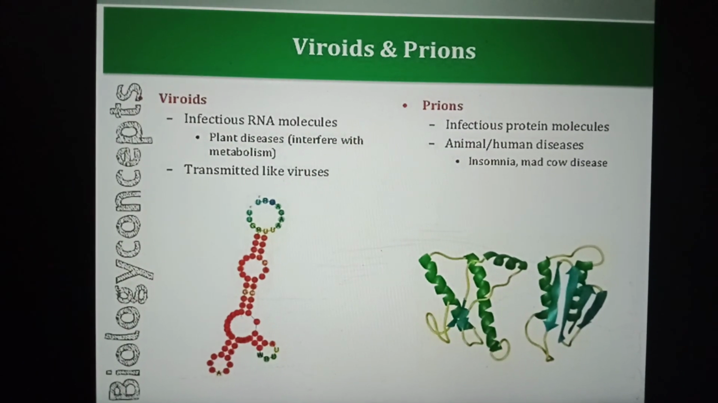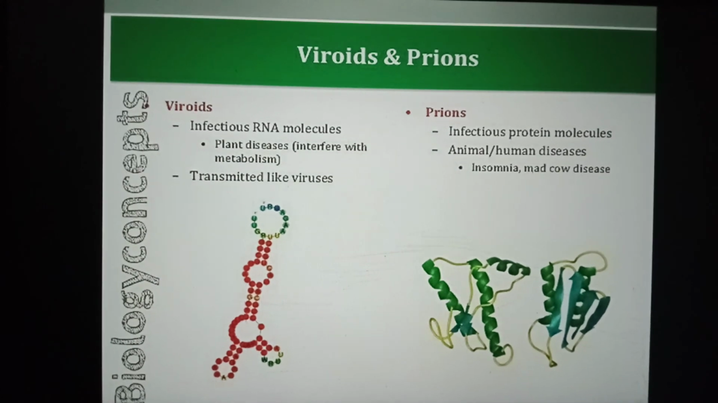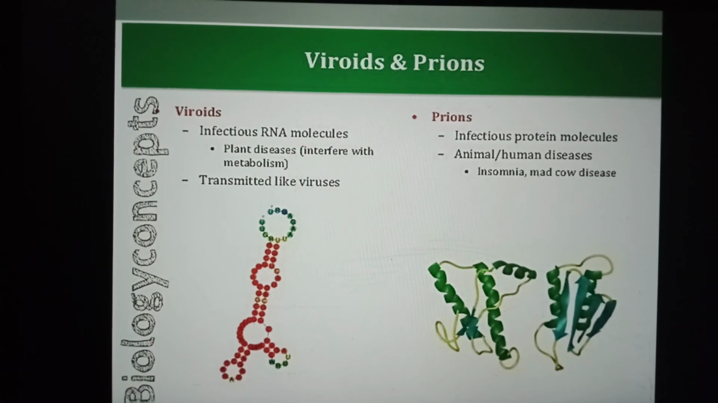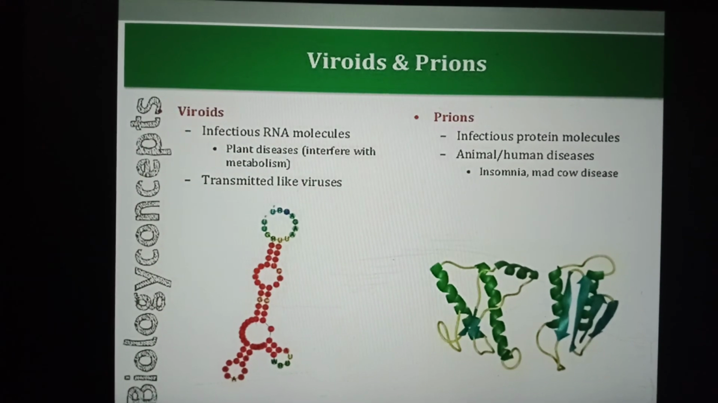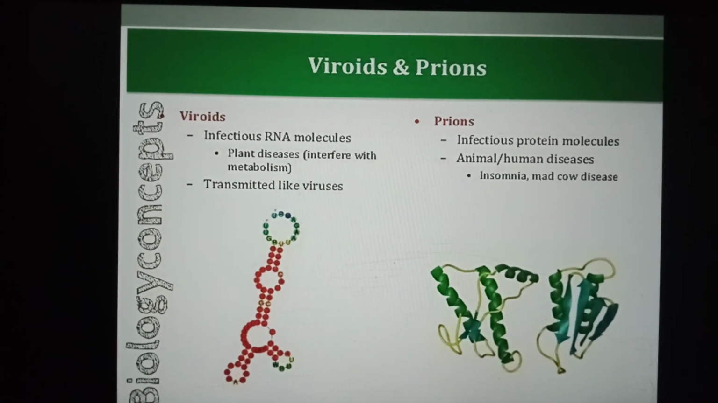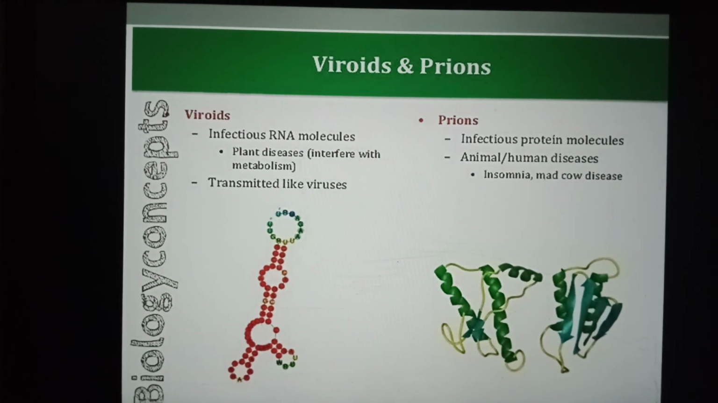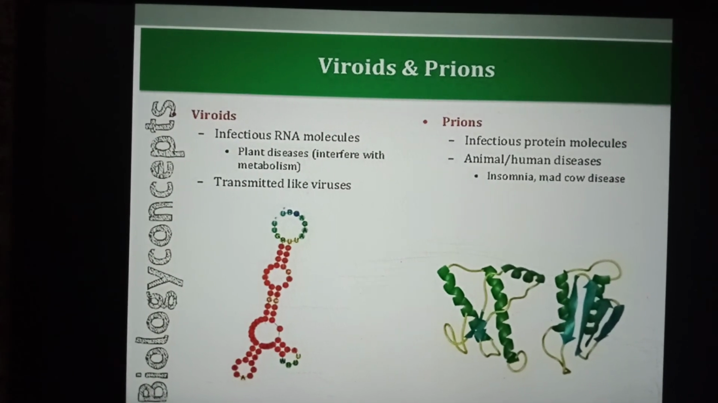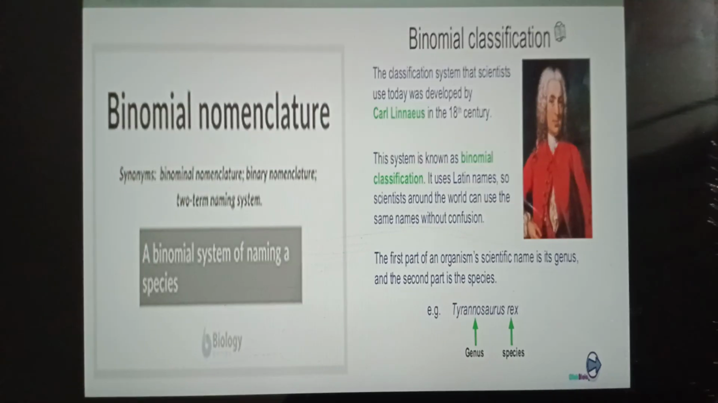And now I will describe viroids and prions. Prions are composed of protein only and viroids are composed of circular RNA only. Both these particles cause infectious diseases in certain plants.